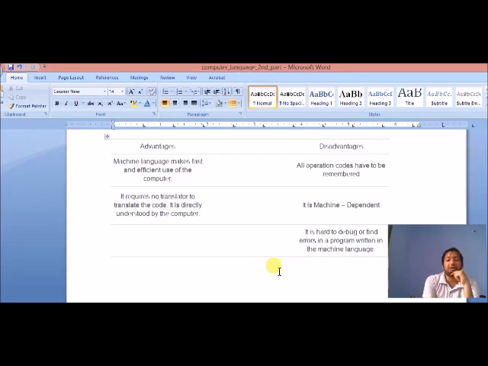The next disadvantage is that it is hard to debug, to find errors in a program written in machine language. It is very difficult to find the error because it is written in machine level language, so we can say that it is a disadvantage of machine level language.